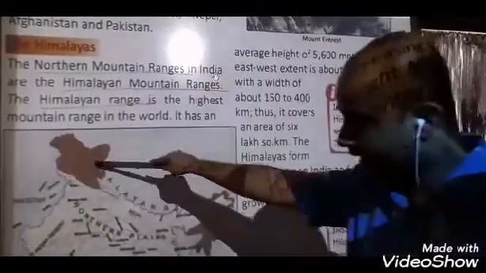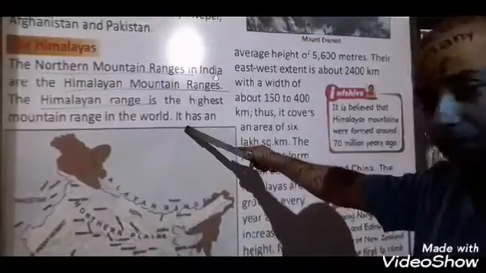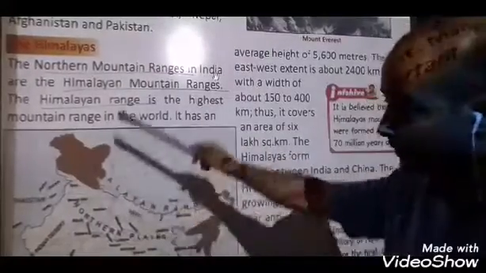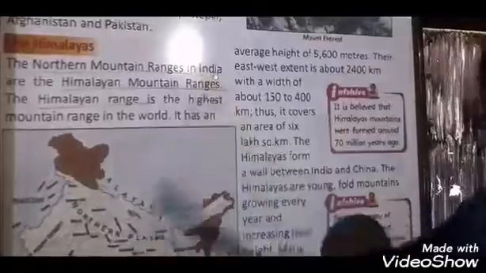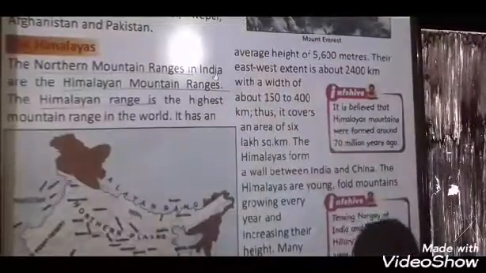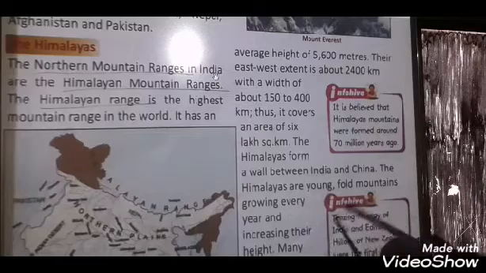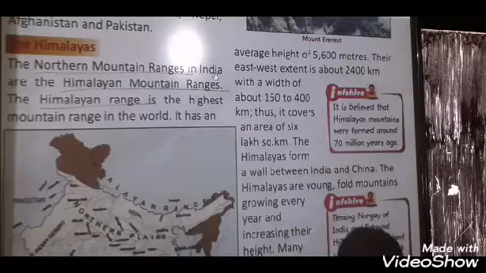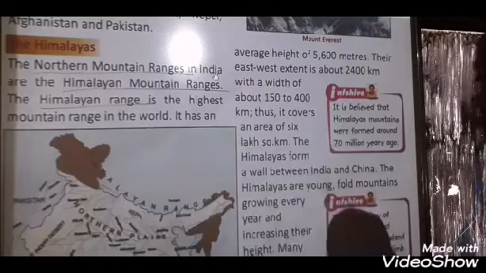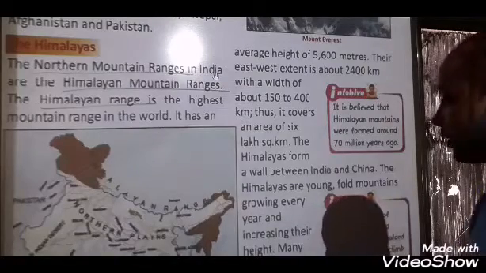This side China and this side India, so it becomes a fence, like a wall. Then, the Himalayas are young fold mountains, growing every year and increasing their height. See, why have they told here that the Himalayas are young fold mountains and growing every year?